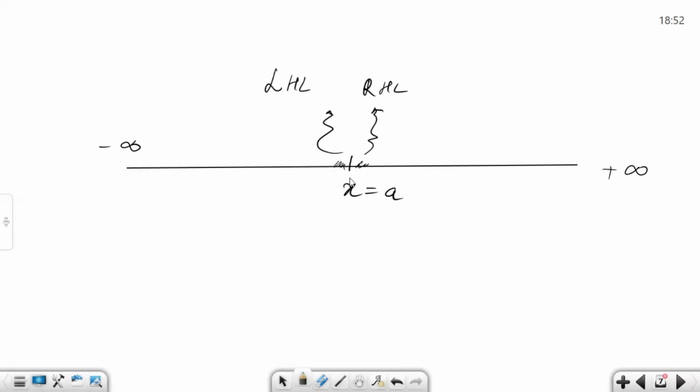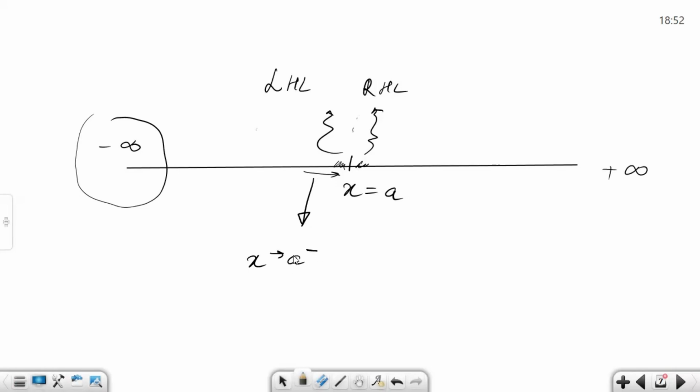And when we are doing it, we can understand that x is equal to A is dividing the number line in two parts. If we are approaching from this side, nearer to minus infinity, we are writing, just for denotation purposes, that we are tending to A from the left hand side.